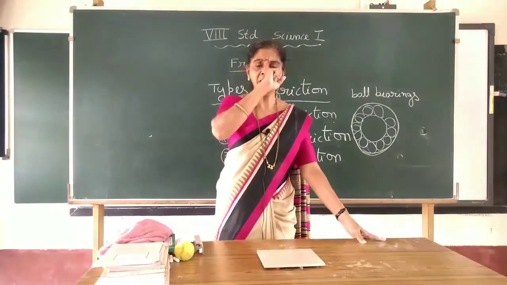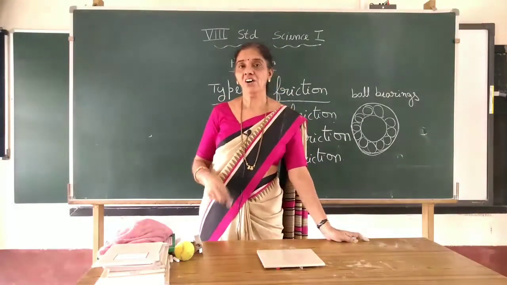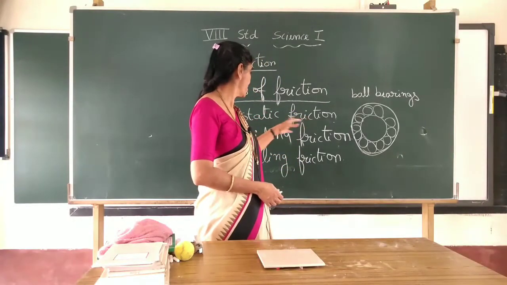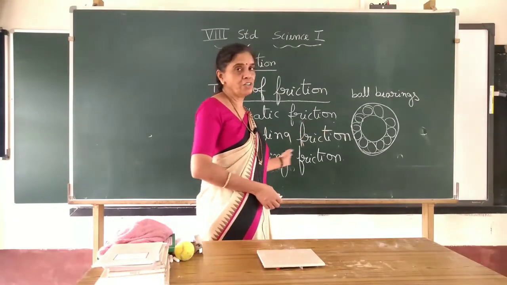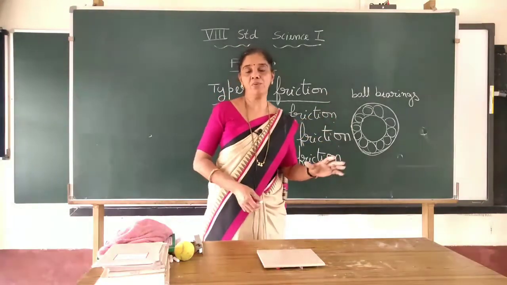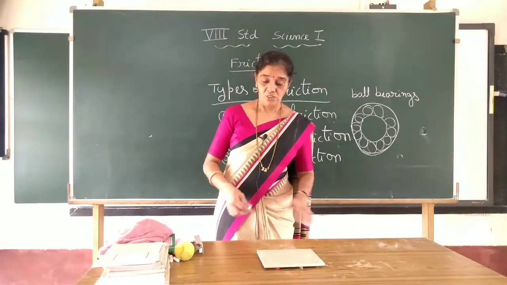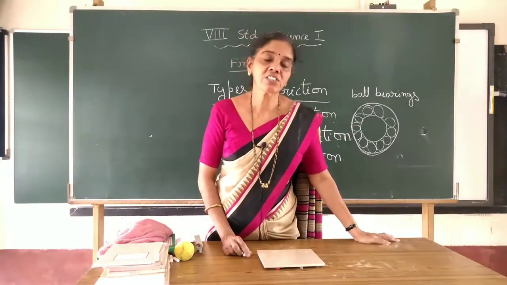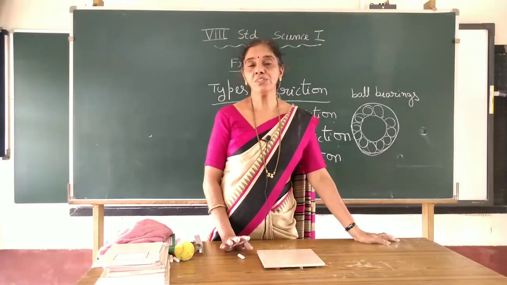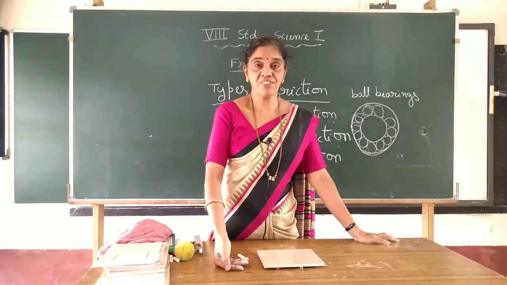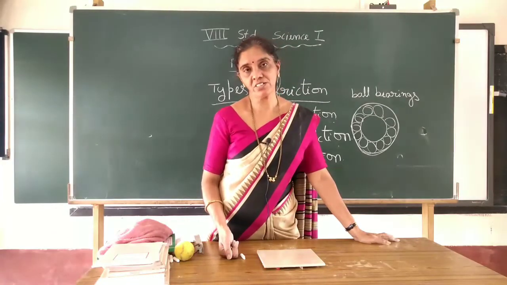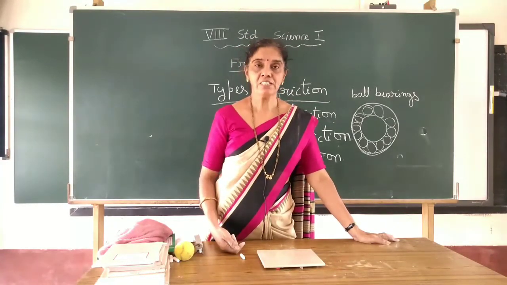And you have seen that by applying oil etc., you can reduce the friction. So in this way we have studied the three types of friction: static friction, sliding friction, and rolling friction. Rolling friction is the least, and static friction has the maximum value. So in today's class, children, what are the things we have studied? We studied the meaning of friction, how friction is affected by the contact surface, what actually takes place to develop friction, and the three different types of friction.